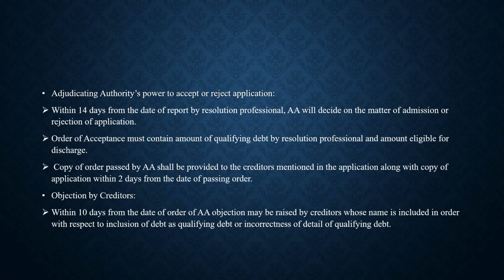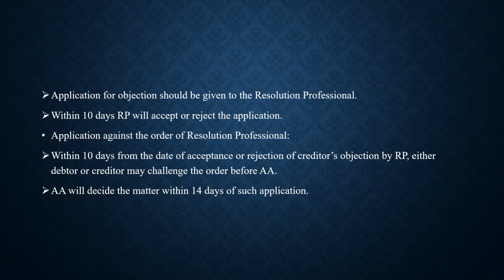Next, objection of creditors. Within 10 days from the date of order of AA, objection may be raised by creditors whose name is included in order, with respect to inclusion of debt as qualifying debt or incorrectness of detail of qualifying debt. Application for objection should be given to resolution professional.